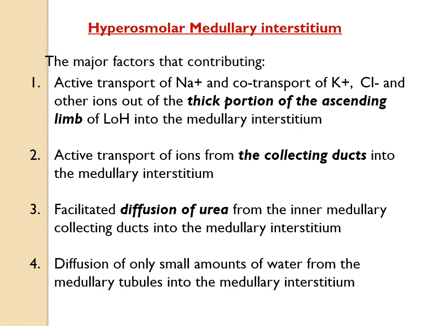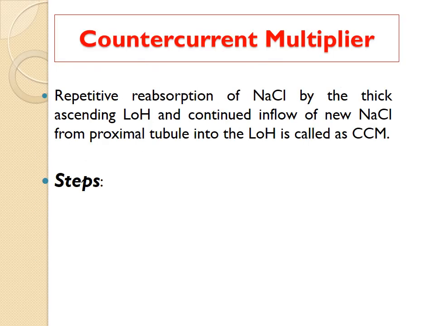So by all these factors, the ultimate goal is to increase the solute within the renal interstitium, so that it will create hyperosmolarity. Now we will discuss all these factors in detail: the countercurrent multiplier, the countercurrent exchanger system, urea recycling, and the role of ADH, and how they help to form concentrated urine. First is the countercurrent multiplier system, which creates the hyperosmolar medullary interstitium.